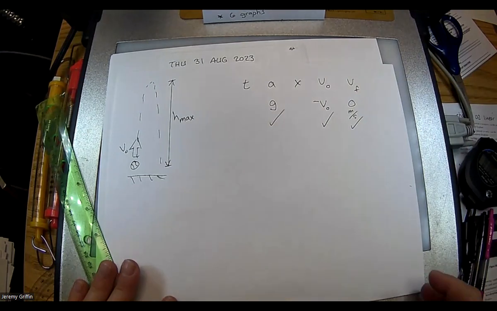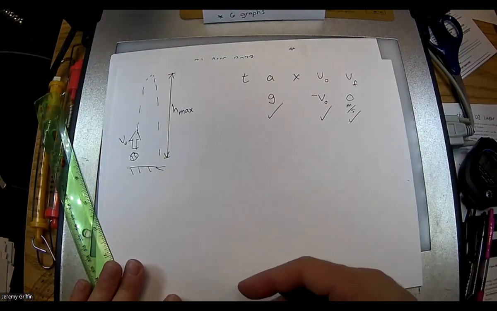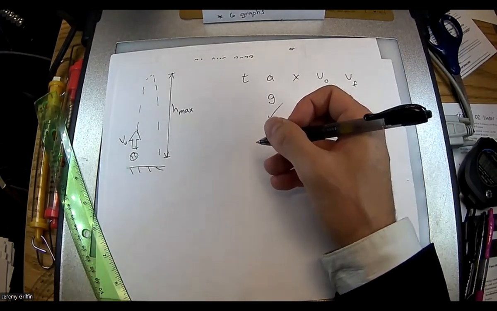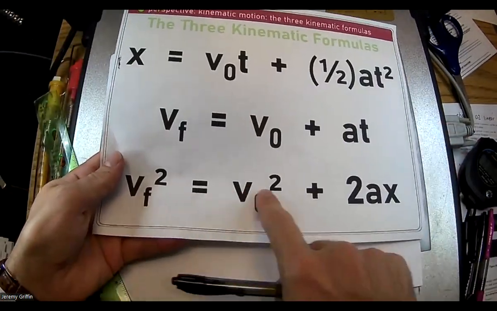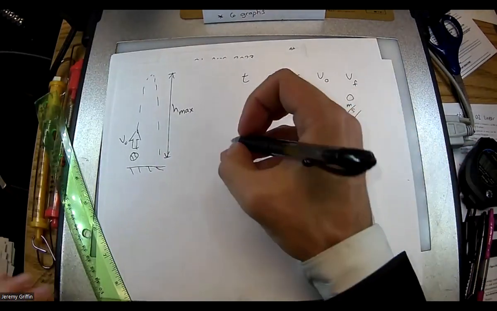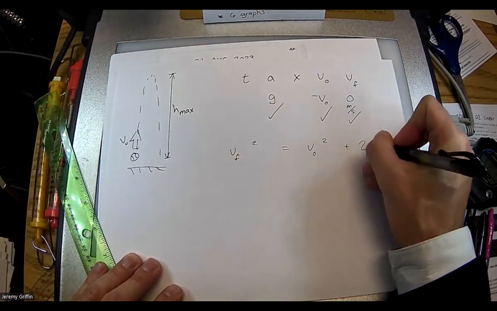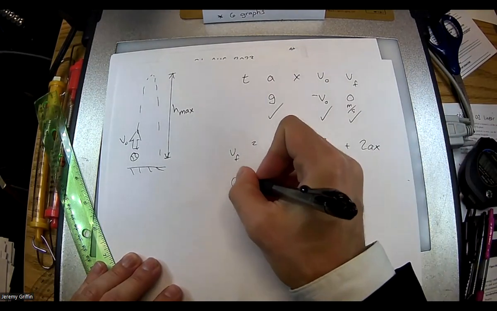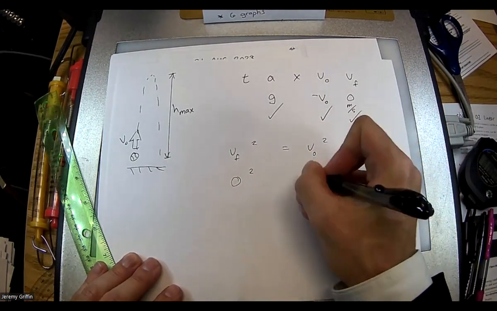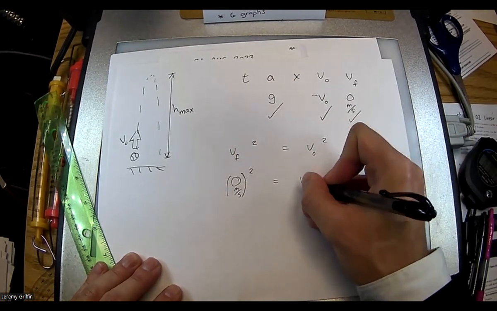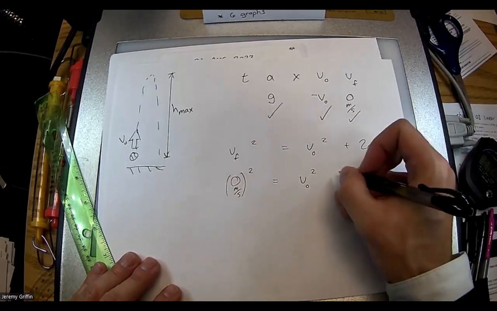Check. Now you can use the graph method if you like. I'm going to pick this one right here. Let's go VF squared equals V naught squared plus 2AX. VF goes to 0. V naught is just V naught because we're keeping it really generic.